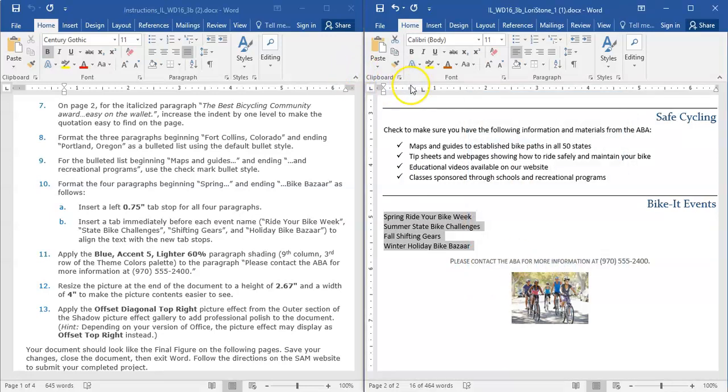You'll notice up here in the ruler there's a little teeny angle to the left, and that is the left tab stop that you just created.